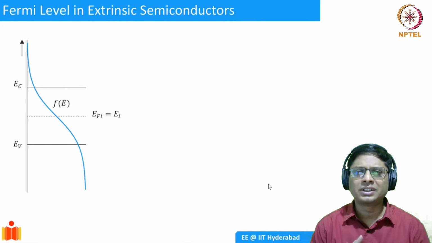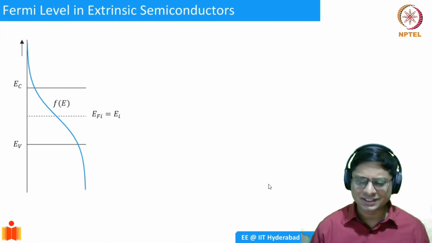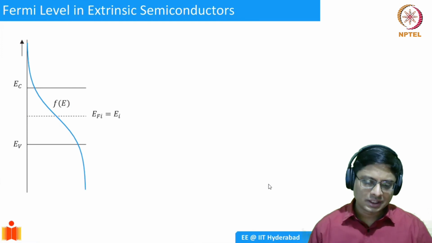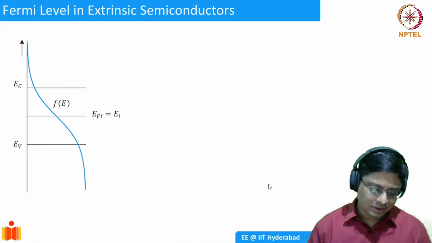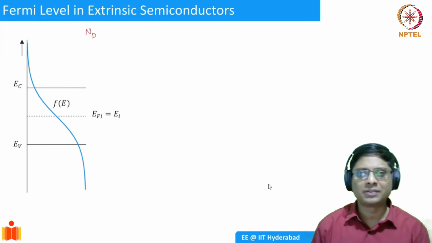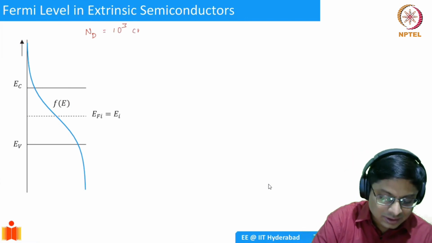We wrote the expression straight away, but let's understand how the Fermi level changes in an extrinsic semiconductor. We are assuming T is equal to 300 K, room temperature. So let's start with what happens if I introduce some dopants. Let's say ND donors, I introduce 10 power 3 per centimeter cube.